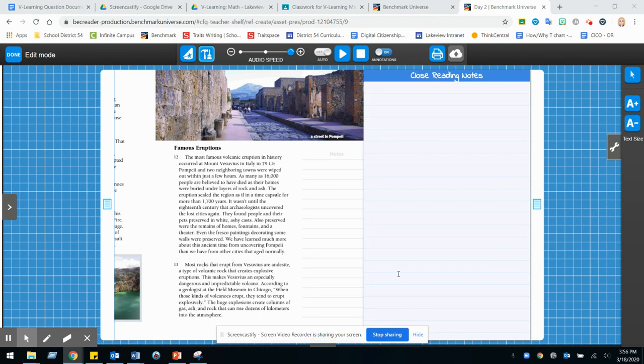They found people and their pets preserved in white, ashy casts. Also preserved were the remains of homes, fountains, and a theater. Even the fresco paintings decorating some walls were preserved. We have learned much more about this ancient time from uncovering Pompeii than we have from other cities that aged normally.